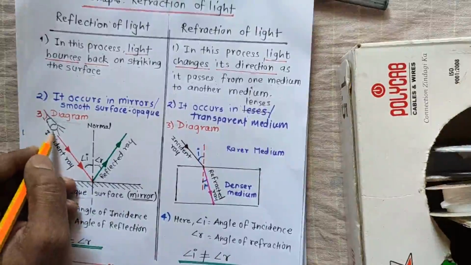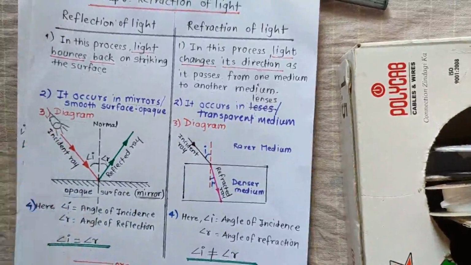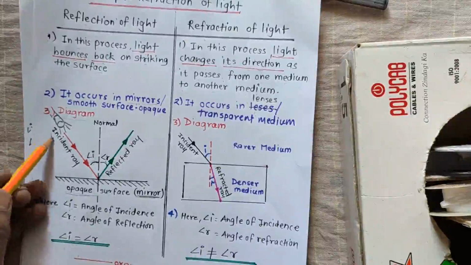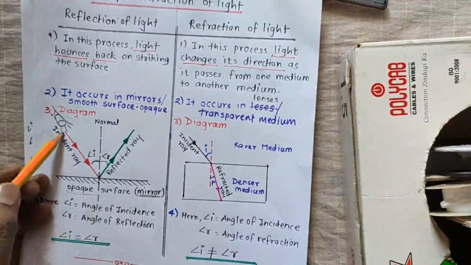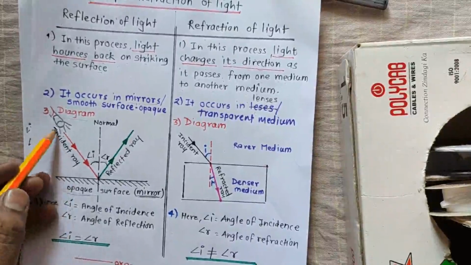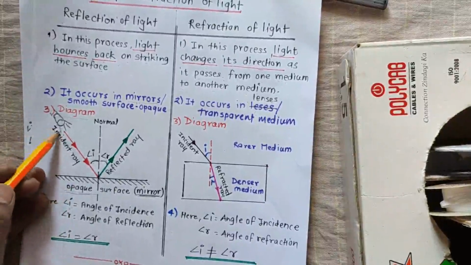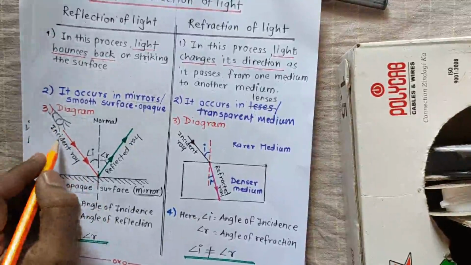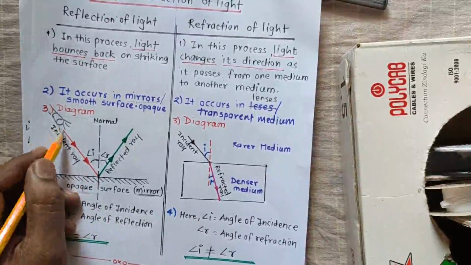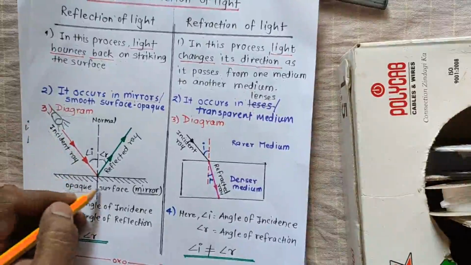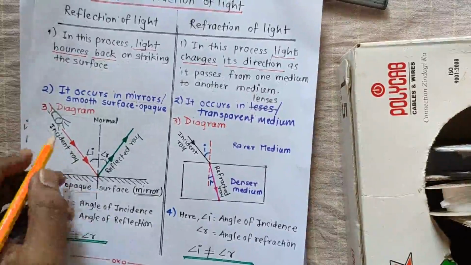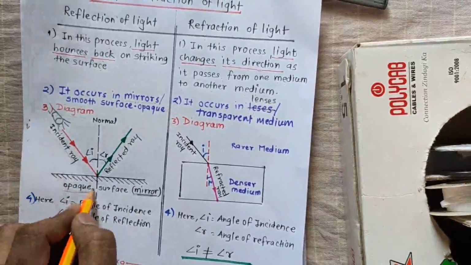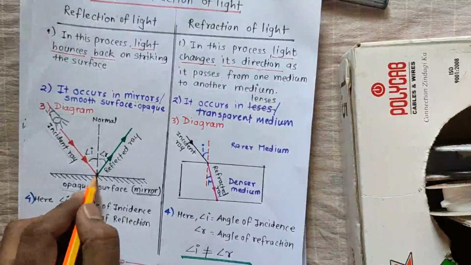Okay, for example, this is a torch, or the sun. The light rays are coming from the sun, which we call incident rays, right? Suppose the light is coming from a torch and falling on a mirror or any wall. The rays coming from the source and falling on the opaque surface are called incident rays. On falling on the opaque surface, they touch one point.